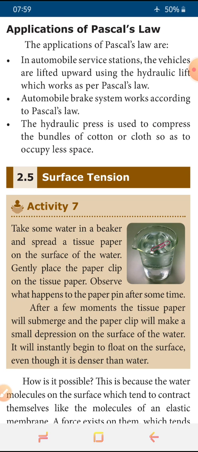Another application: a hydraulic press is used to compress bundles of cotton or cloth so as to occupy less space.